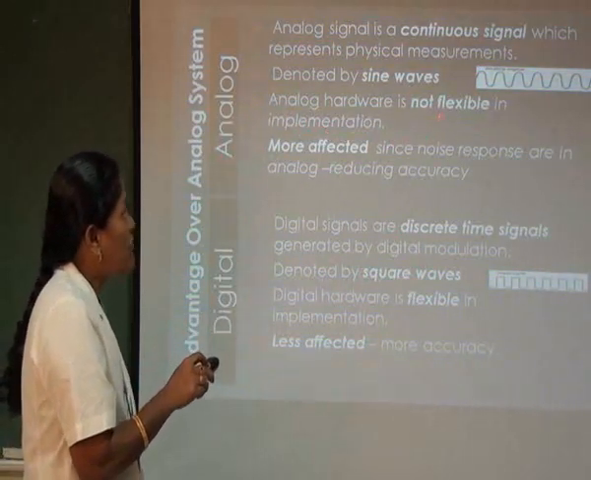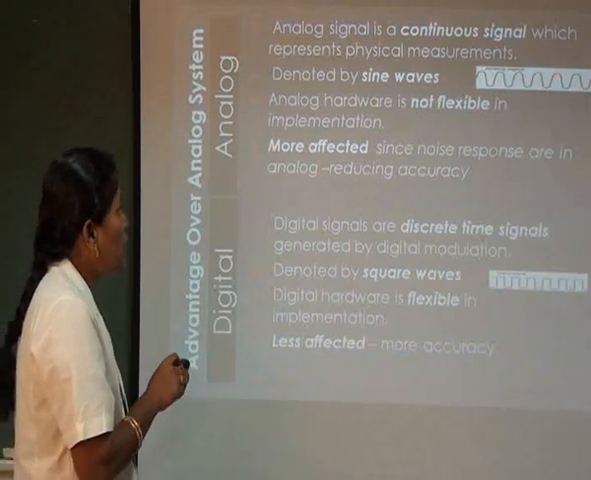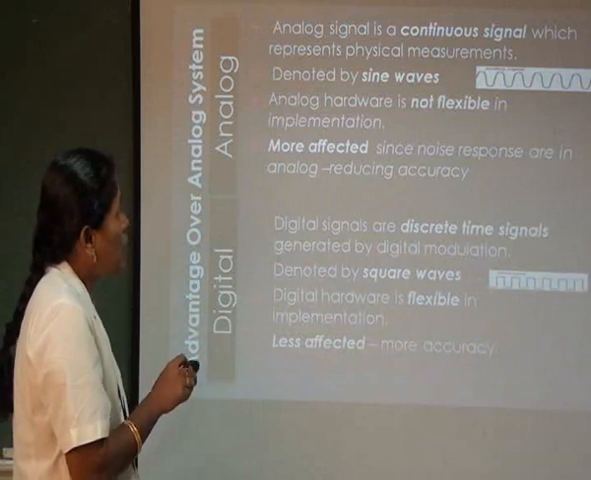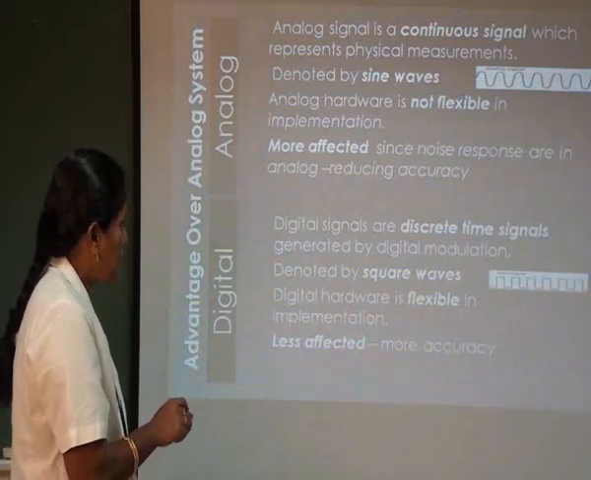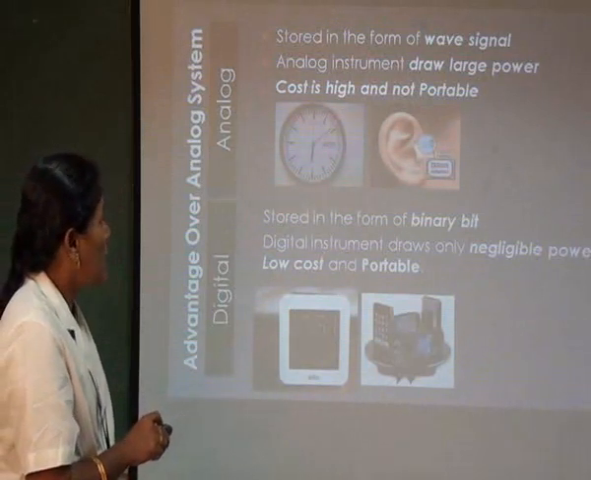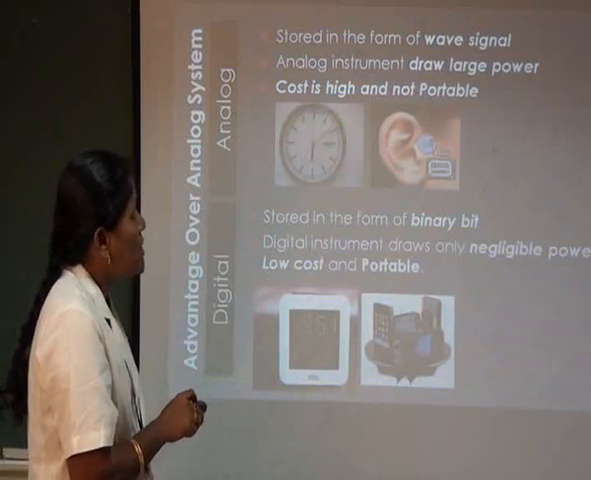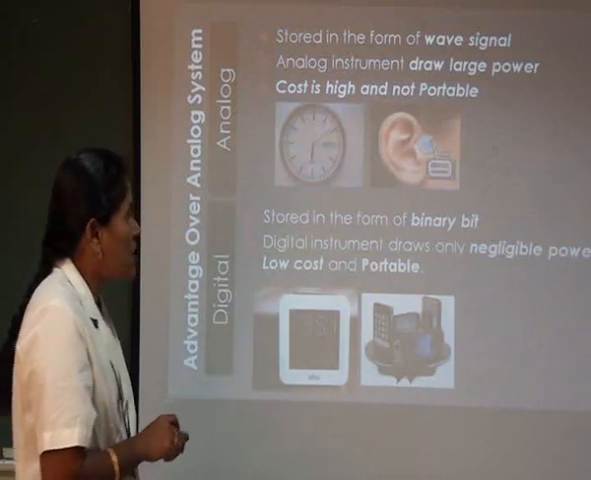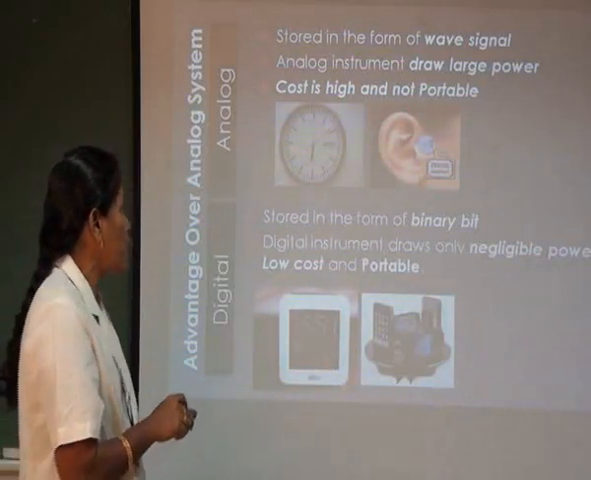Analog hardware is not flexible, but digital hardware is flexible in implementation and more effective, since noise representations are analog, and therefore it reduces the noise. In digital, it is less affected and more accurate. In analog, data is stored in the form of wave signals; in digital, it is stored in the form of binary bits. Analog instruments draw a large power, cost is high, and they are not portable. But digital instruments draw only negligible power, are low cost, and portable.